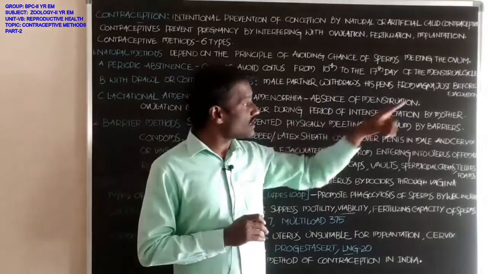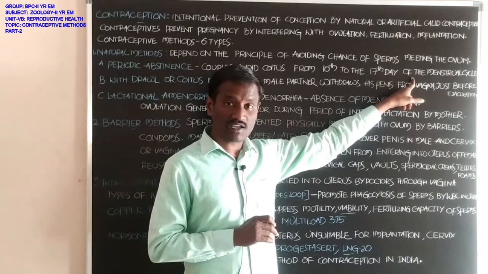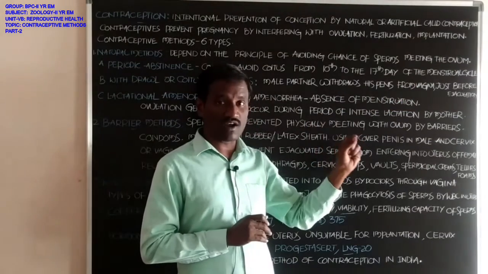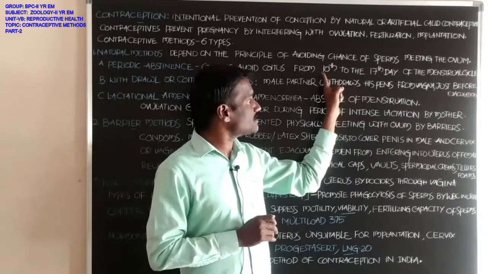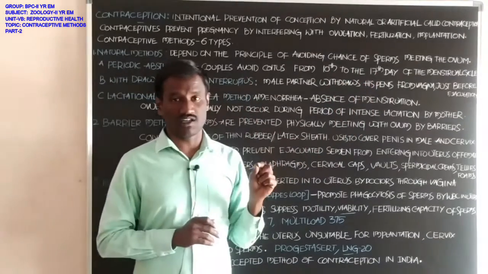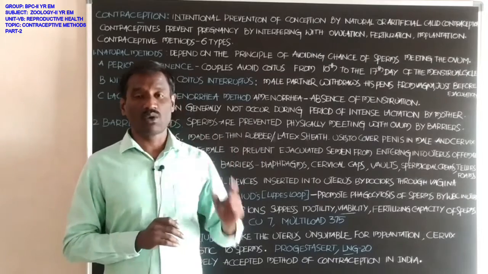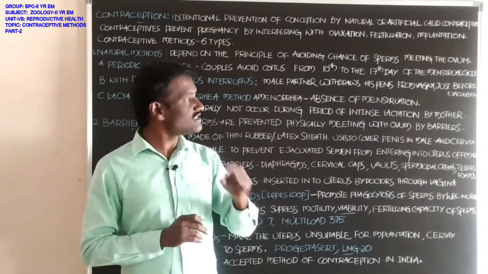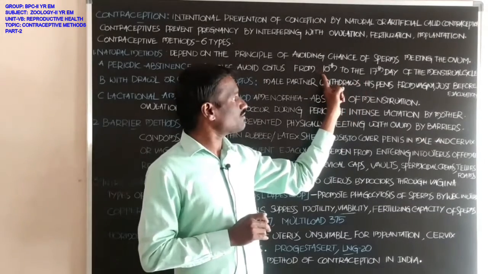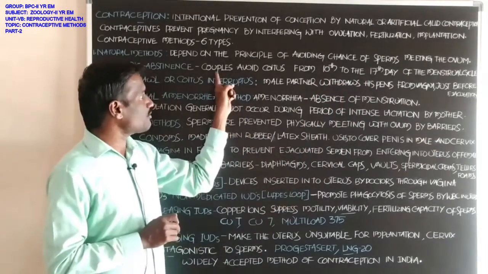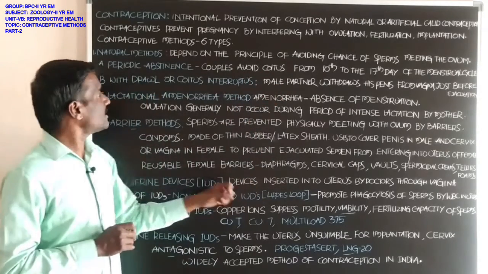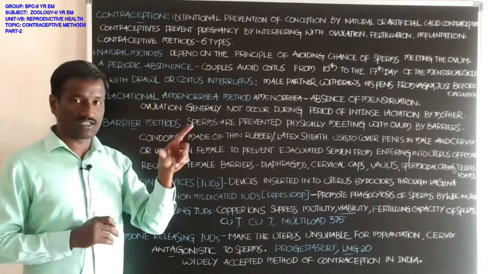Ovulation in each menstrual cycle that takes about 28 or 29 days, between the 10th day and the 17th day, there is a chance for ovulation. Ovulation generally occurs in these days, so from the 10th to the 17th day, couples avoid sexual intercourse. That is periodic abstinence.